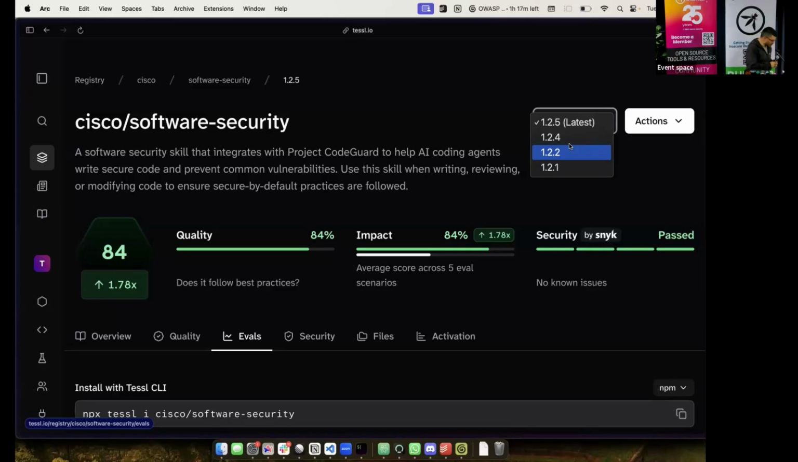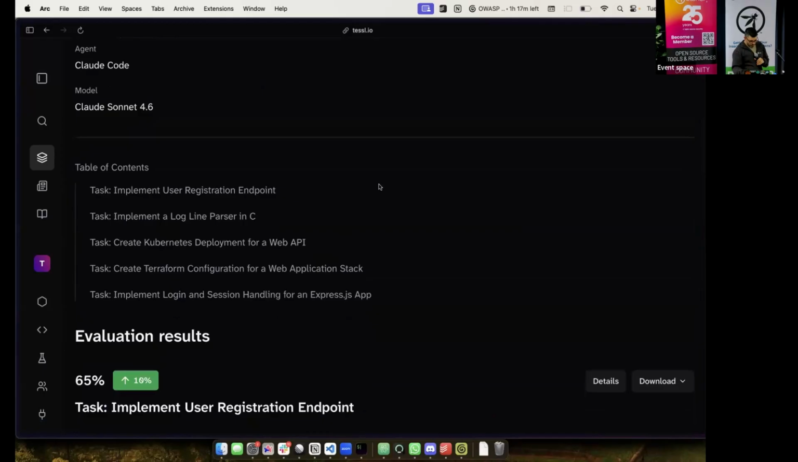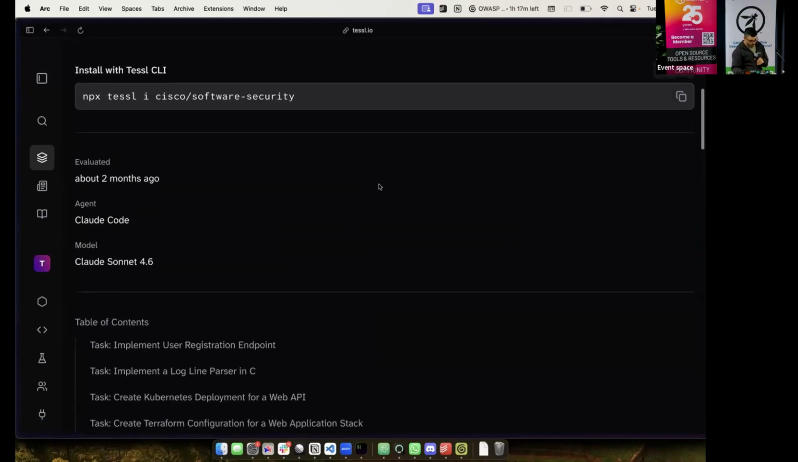If you go just a bit down, I'm just confused about one thing here. It says evaluated about 2 months ago. Is it the review that you make on the skills and on the data that we have, or is it the total evaluation that you make after? Because 2 months is a big time with context and everything. AI might hallucinate and drift a lot.